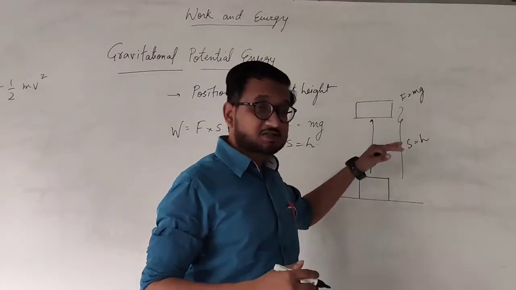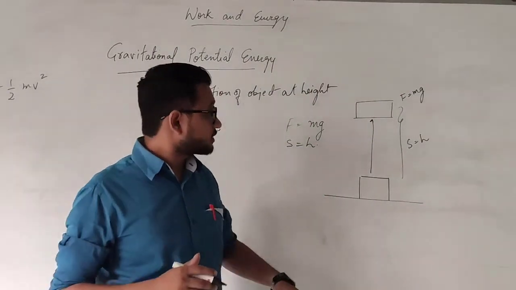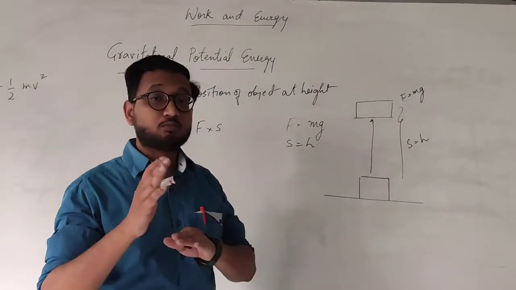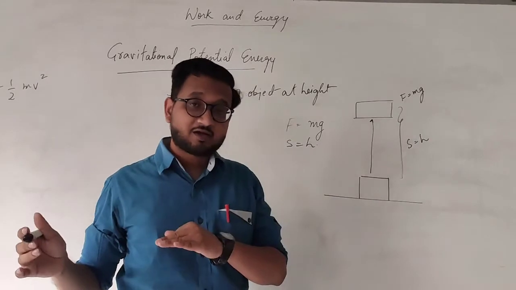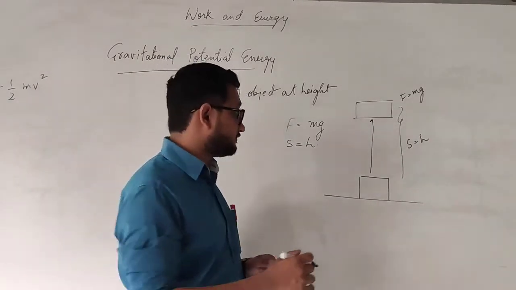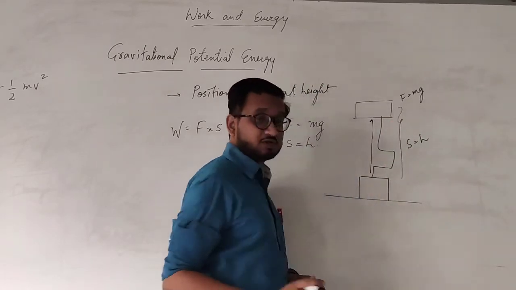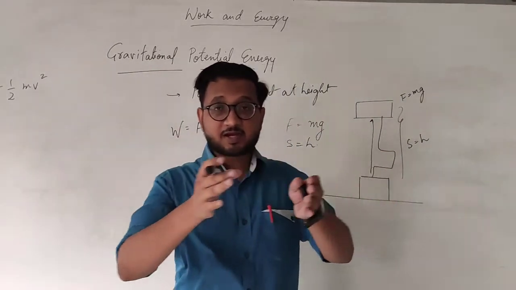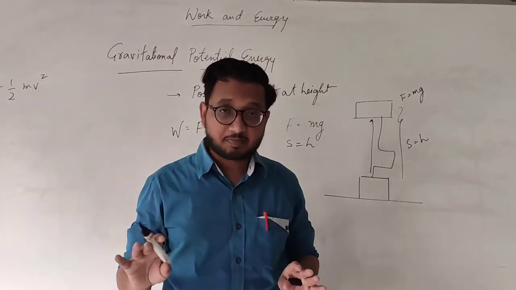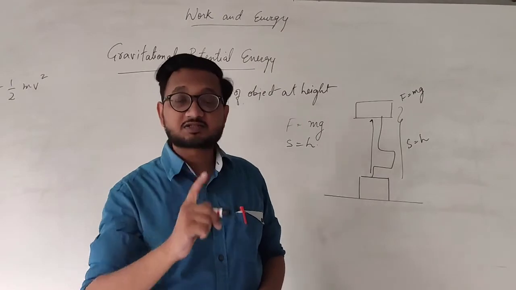So we are taking the displacement, not the distance. Okay? Because ultimately we are talking about displacement, how much it has moved. We don't care how much place you went over there and where then you kept it. So it doesn't matter if you choose the path like this. You are moving the box from here to here, then going this way, coming back, and then moving to a certain height. It doesn't matter. We only count the displacement, not the distance covered.